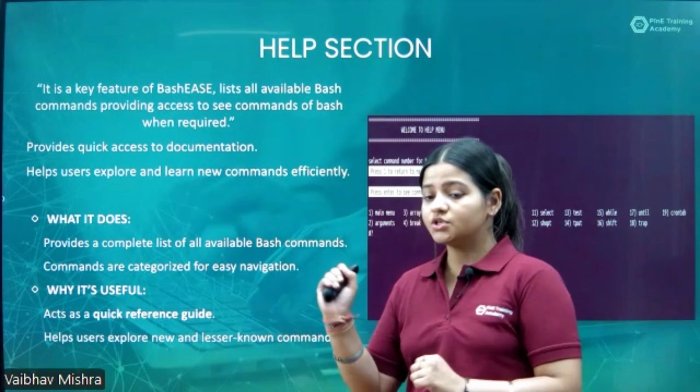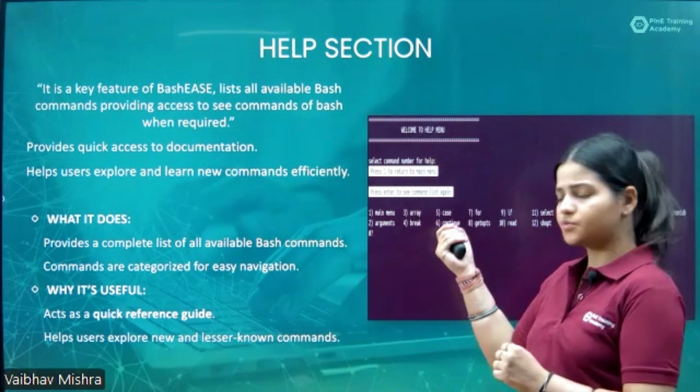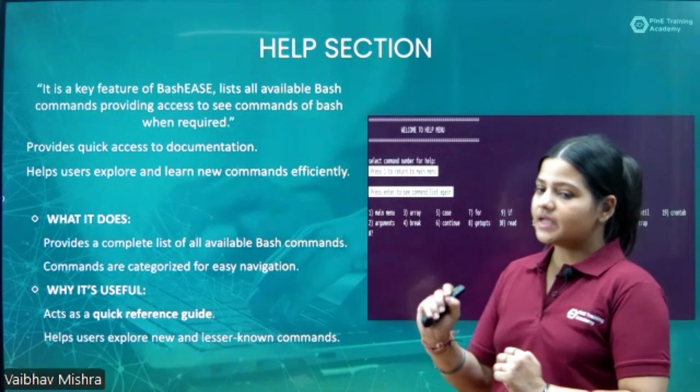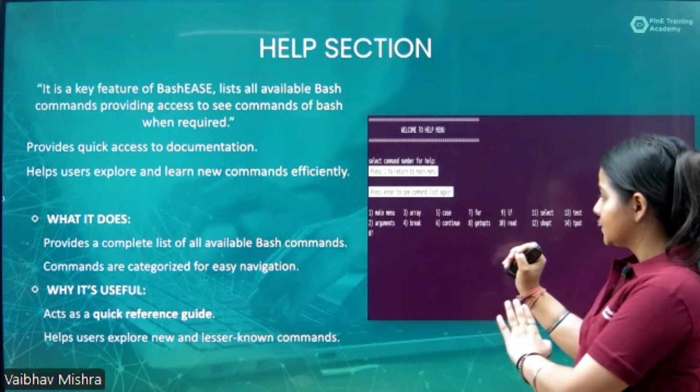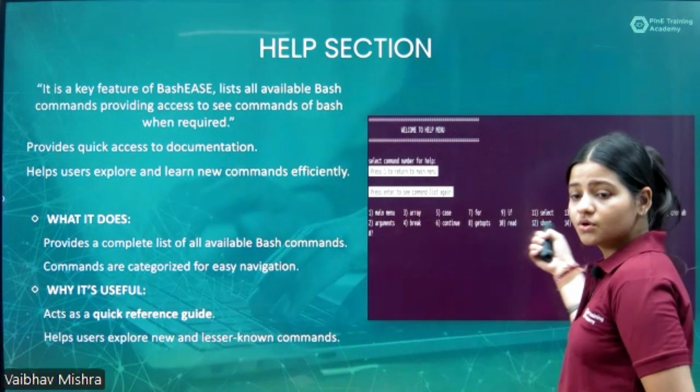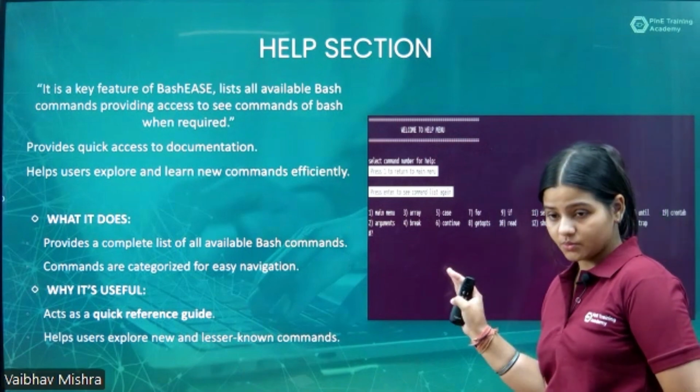In that case, they can use this section by typing option 2, which is provided in the main section, and they are directly forwarded to this screenshot, as shown, which has a list of all the features and all the commands available in this manual.